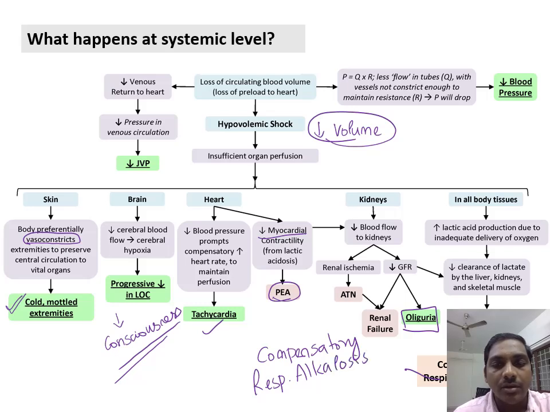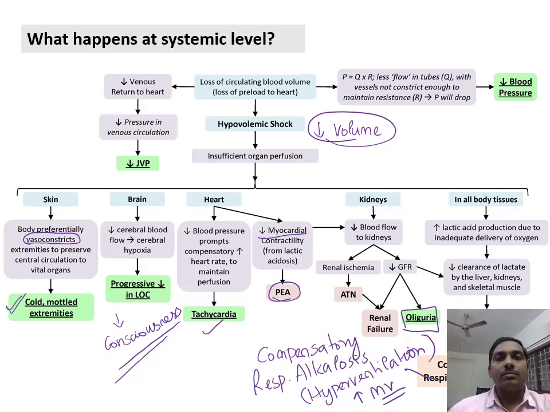The patient will have hyperventilation. When you hyperventilate, that means you are breathing more, you are increasing your minute volume, right? When you are increasing the minute volume, more carbon dioxide will be excreted, thereby entering into a phase of respiratory alkalosis. This also can happen for almost 6 to 12 hours, beyond which it will go into an irreversible